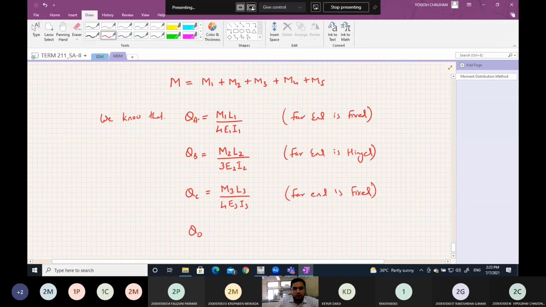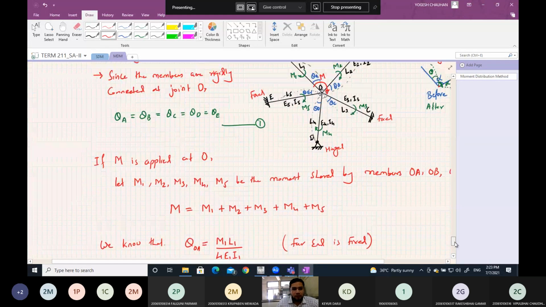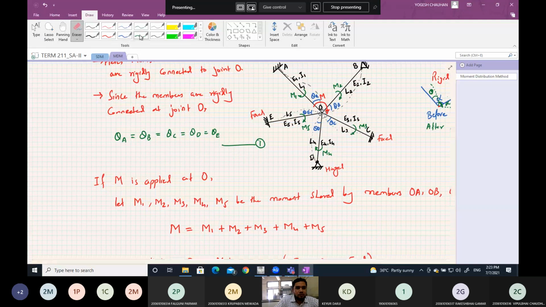Theta D, you can write theta OA, theta OB, OC and OD instead of theta A, B. Same here also, it would be better to mention this as OA, because this is on the near end. OB, OC, OD and OE.